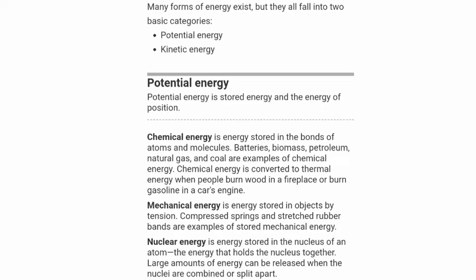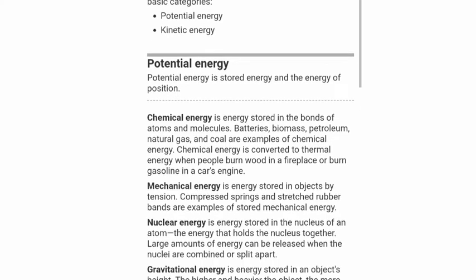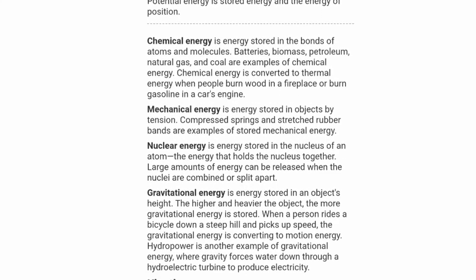Chemical energy is energy stored in the bonds of atoms and molecules. Batteries, biomass, petroleum, natural gas, and coal are examples of chemical energy. Chemical energy is converted to thermal energy when people burn wood in a fireplace or burn gasoline in a car's engine. Mechanical energy is energy stored in objects by tension.